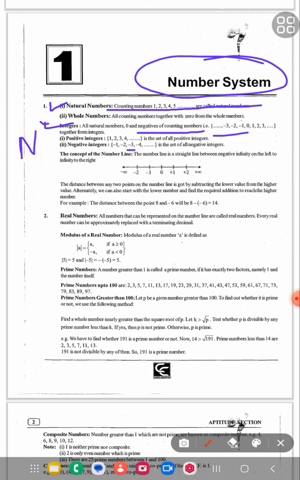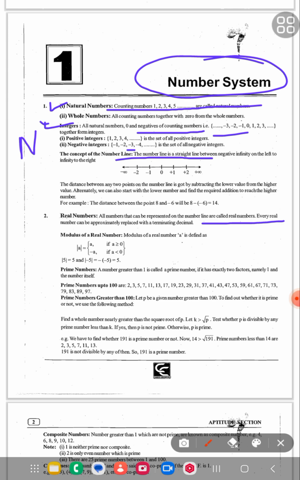All numbers that can be represented on the number line are called real numbers. Every real number can be approximately replaced with a terminating decimal, and every real number can be represented by a line, we can see here.